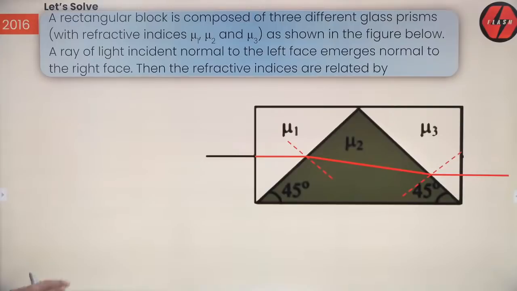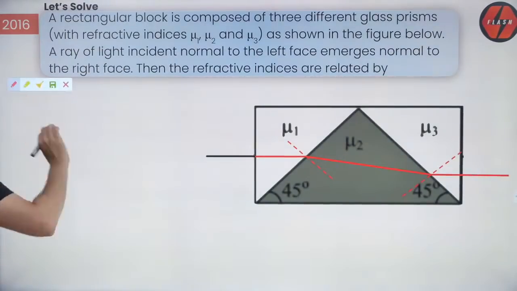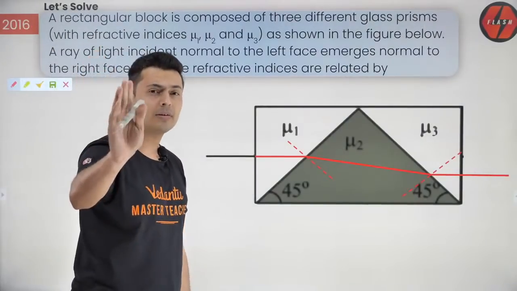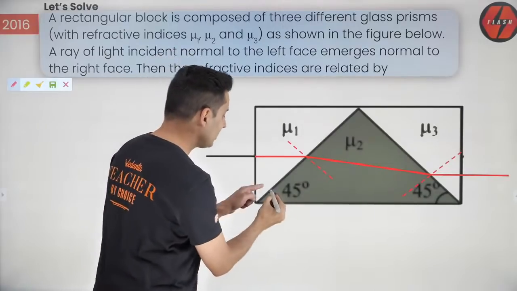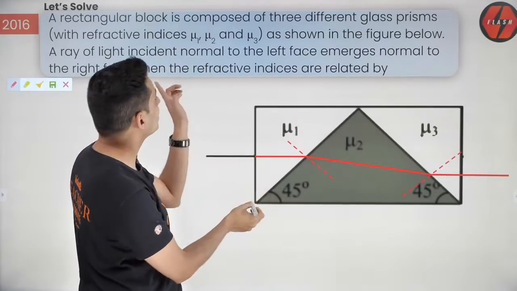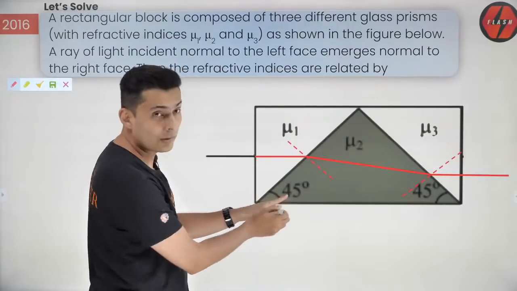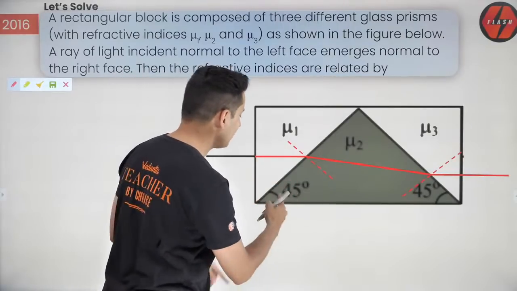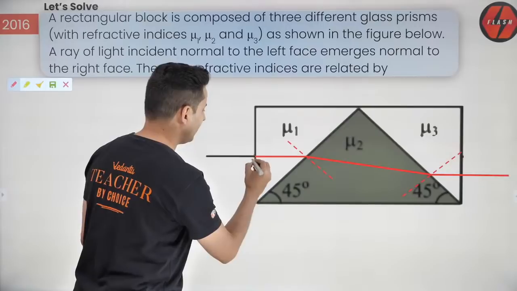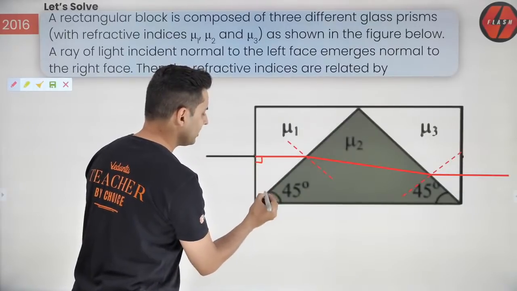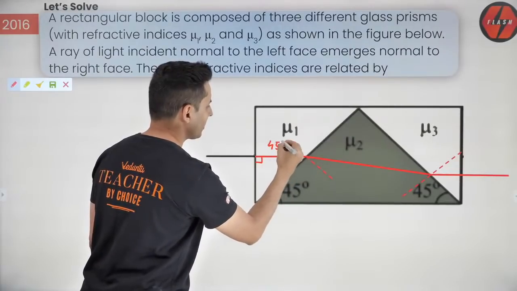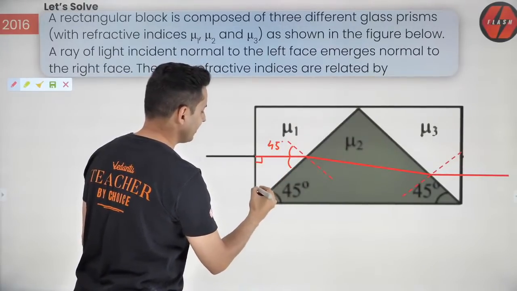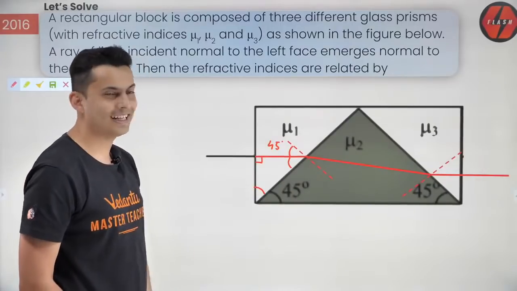Now, what you need to do is just draw the angles, assume the angles, and you will get the answer. It is very simple. Many people solve it via very complicated ways. I'll tell you the simplest way, guys. This is 45. This is given in the question. This is 45 degrees. If this is 45 and this is 90, this is 45 and even this is 45 and even this is 45 degrees. So many angles are 45 degrees, guys.